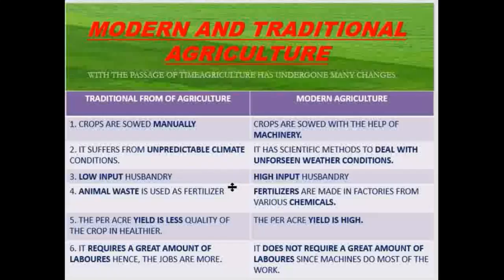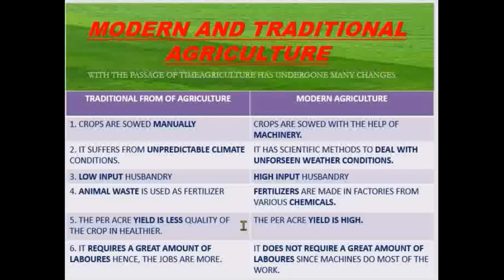In traditional agriculture, animal waste is used as fertilizer, whereas in modern agriculture, fertilizers are made in factories from various chemicals.